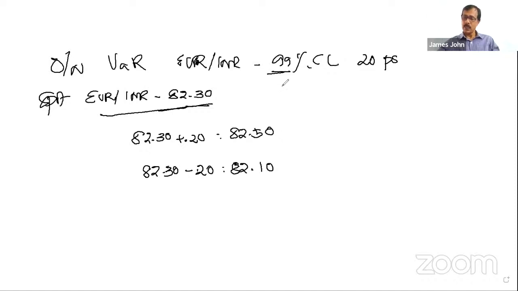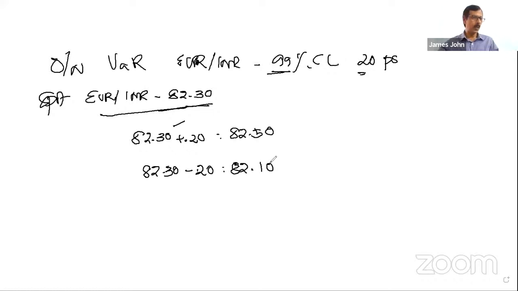That means there is an element of risk of 1%, but up to 99%, the Euro may either go up by 20 paise or down by 20 paise. If it moves up by 20 paise, the rate tomorrow becomes 82.50. If it comes down by 20 paise, the rate becomes 82.10. So this is the meaning of VaR.